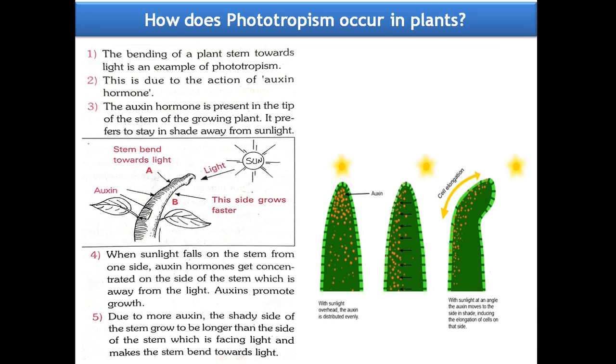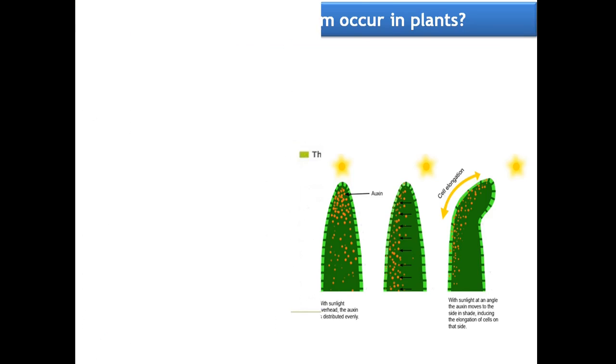When sunlight falls on the stem from one side, auxin hormones get concentrated on the side of the stem which is away from the light. That is what we call the shady side of the stem. And we all know that auxins promote growth. Due to the higher auxin concentration, the shady side of the stem grows longer than the side facing light and makes the stem bend towards light. This is all about tropic and nastic movements in plants.